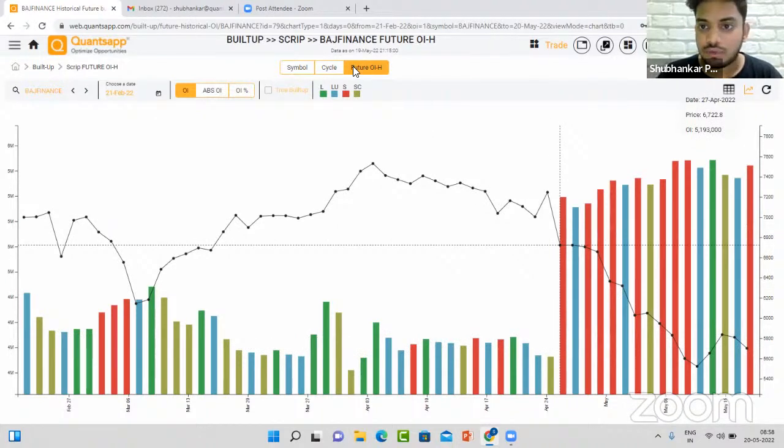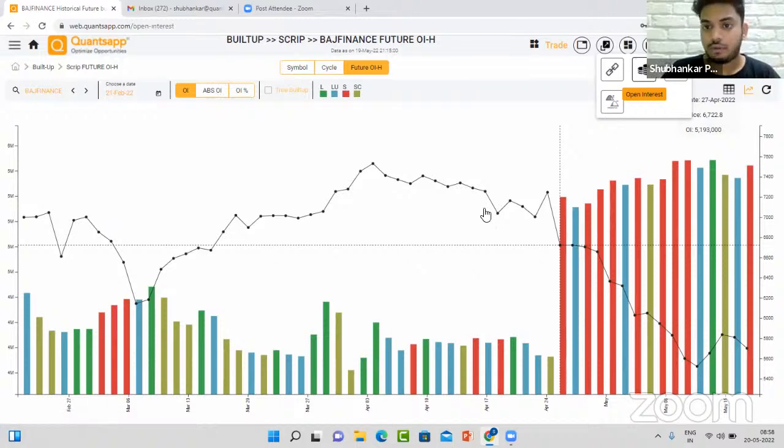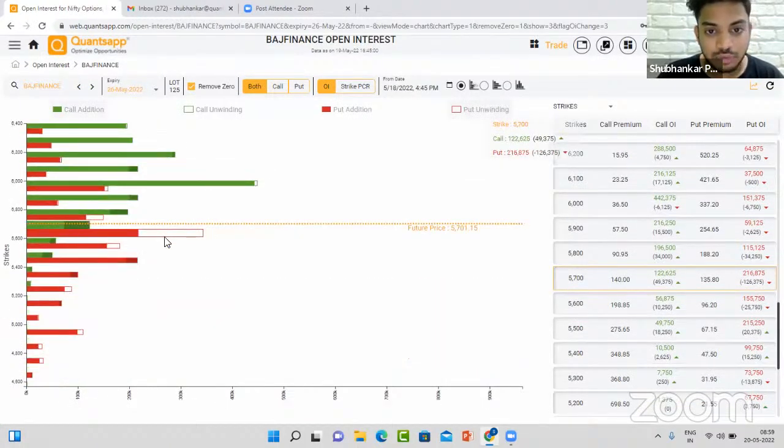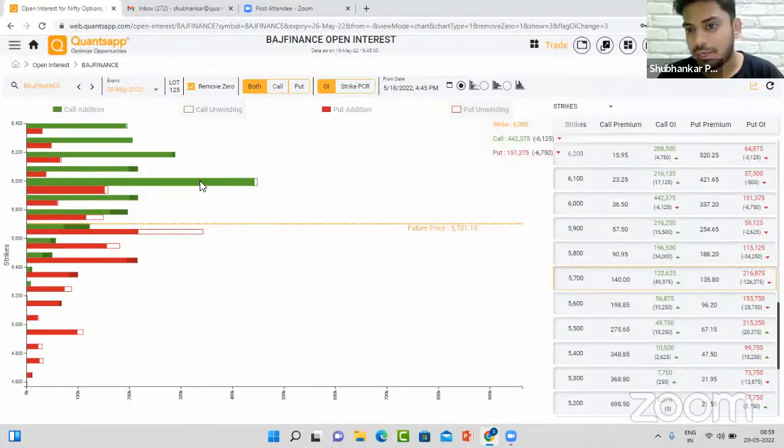Also, if we look at the open interest data, it tells us that in Bajaj Finance there are a lot of bears who are active, just by looking at this data. Further, if we optimize this idea using the open interest, we can see that at the highest put strike, which is placed at 5,700, the open interest is getting unwound, right? So if there is an up move in Bajaj Finance, we might expect a resistance around the level of 6,000, right? That's where there is a strike price which has a significant call open interest.